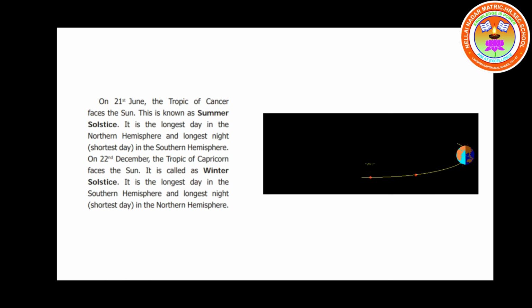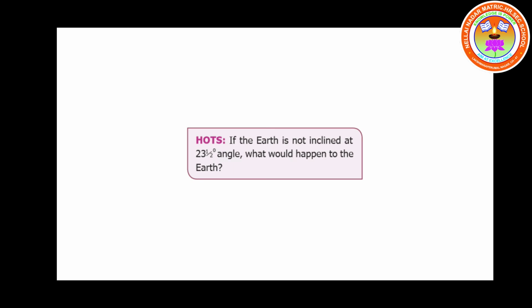On 22nd December, the Tropic of Capricorn faces the sun. It is called winter solstice. It is the longest day in the southern hemisphere and longest night in the northern hemisphere. Is it clear? Now, again there is a question, children. If the earth is not inclined at a 23.5 degree angle, what would happen to the earth? Yes, you are correct. There would be no seasons.